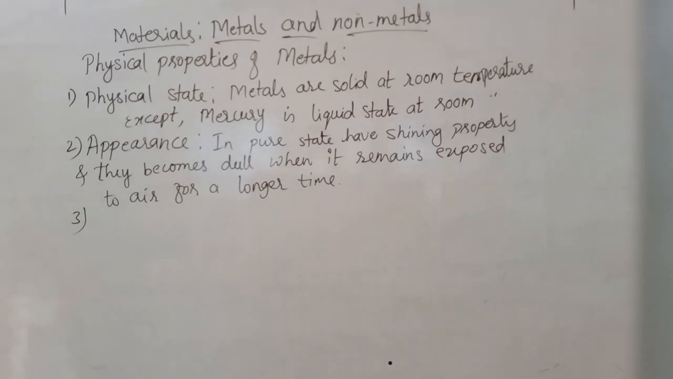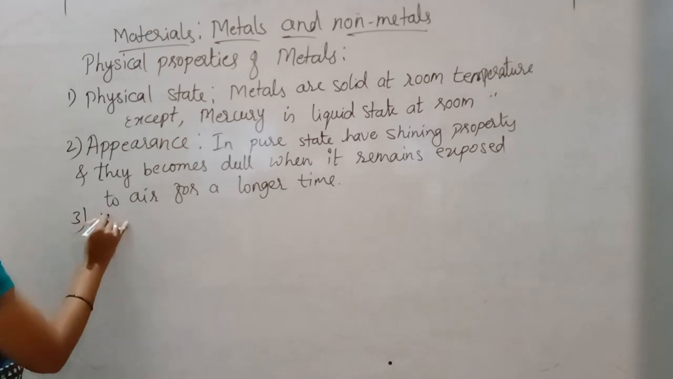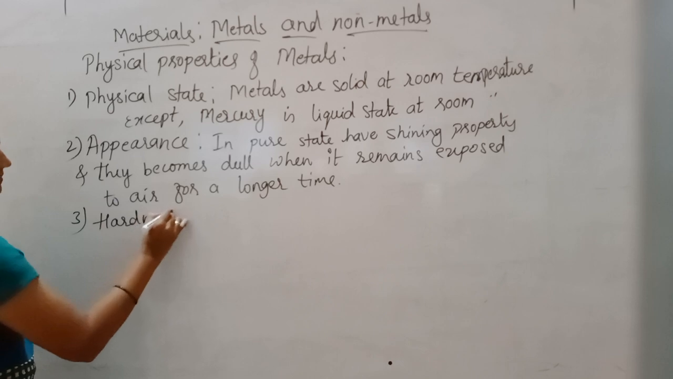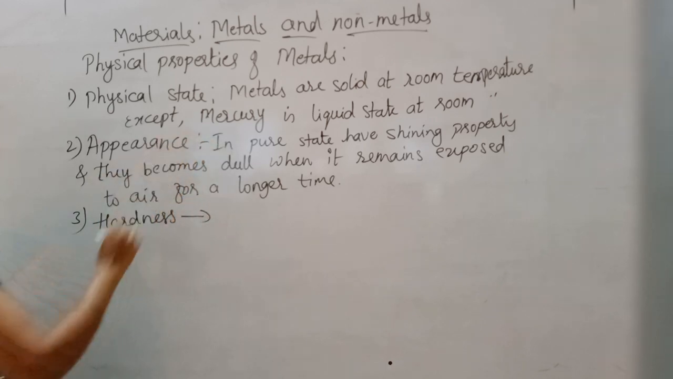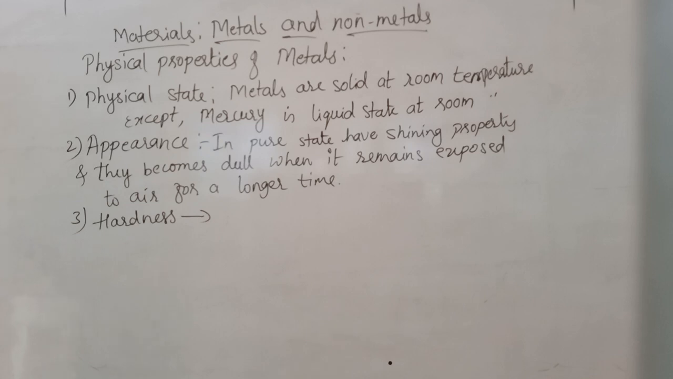Then the third property of metals is hardness. And regarding appearance, that shining property, gold is an exception, because gold does not react with any substance. It does not react with air or water. That's the reason gold does not lose its luster. Gold does not react with air or water and doesn't lose its luster easily.